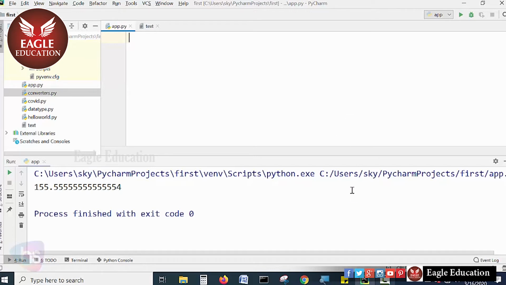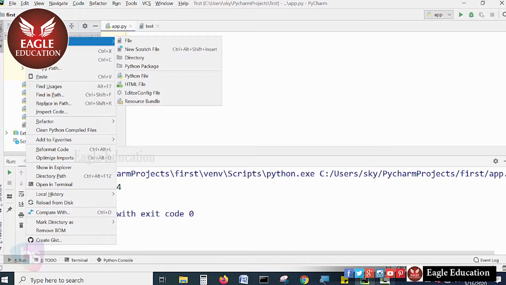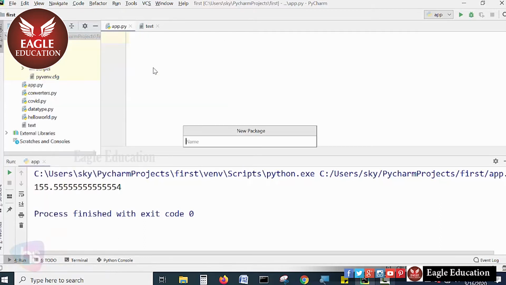On your Python project, you can right click on the project. Here on the project you have to right click with the mouse and click on New. You will see File, New, Scratch File, Directory, and Python Package. These are the options displayed here. If you hit Python Package, click Python Package and name it.